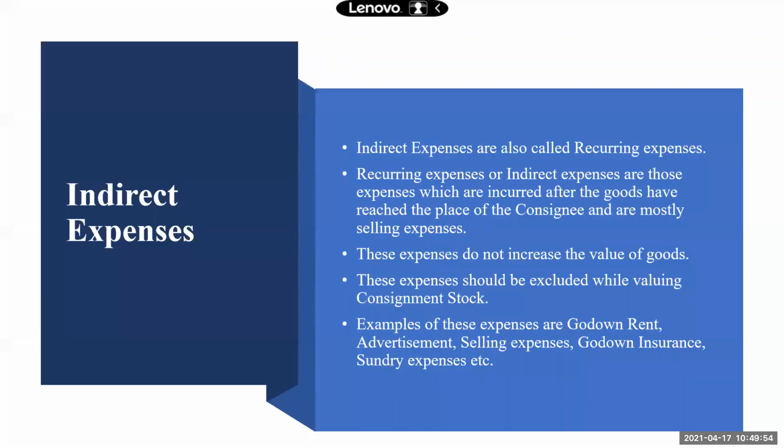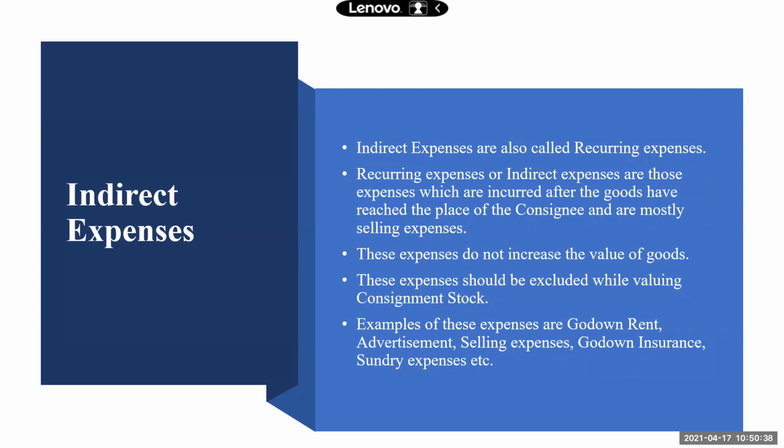Now we'll move forward to the indirect expenses. These expenses are also called recurring expenses. So they keep occurring again and again. All these expenses are majorly incurred by the consignee. These are those expenses which are incurred after the goods have reached the place of the consignee and are mostly selling expenses. These expenses will not increase the value of the goods because the value is already fixed. These expenses are incurred only to sell the goods. Examples of these expenses will be godown rent, advertisement expenses, selling expenses, godown insurance, sundry expenses, etc.